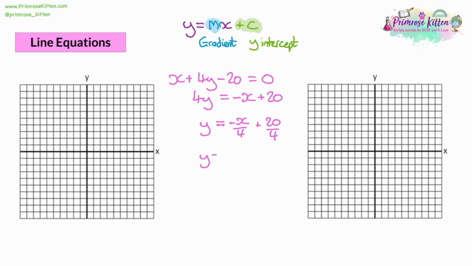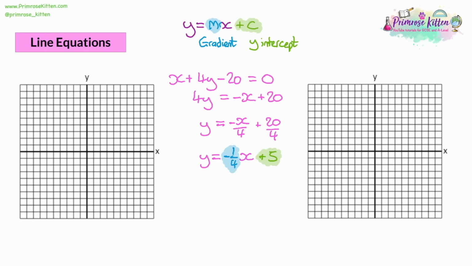To resolve this, you could leave it as negative x over 4. Another way to write it is negative a quarter x. Those two things mean the same thing. The negative quarter makes more sense in the context of you're looking for a gradient before the x. And 20 divided by 4, we can do that. It's 5. So let's draw this line. We know the gradient is negative a quarter. We know the y-intercept is at 5.